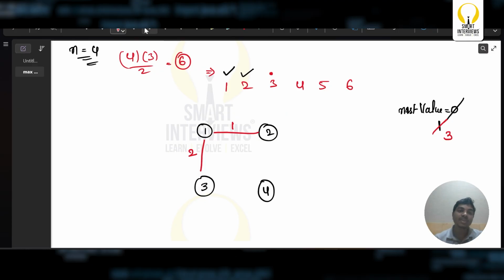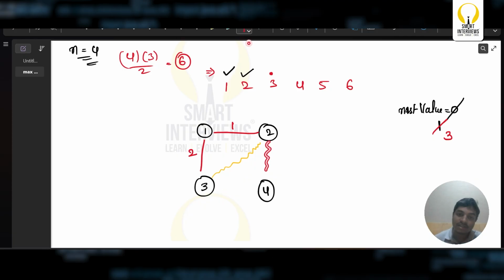If I go with 4, let me draw this. Is there any possibility of forming a cycle in these 3 vertices? Obviously, 3 vertices already have 3 edges done. I cannot go with one other extra edge, so I should be joining the 4th vertex. If I want to join the 4th vertex, either this is the possible path, or else this, or else this. Is any of these paths forming a cycle?